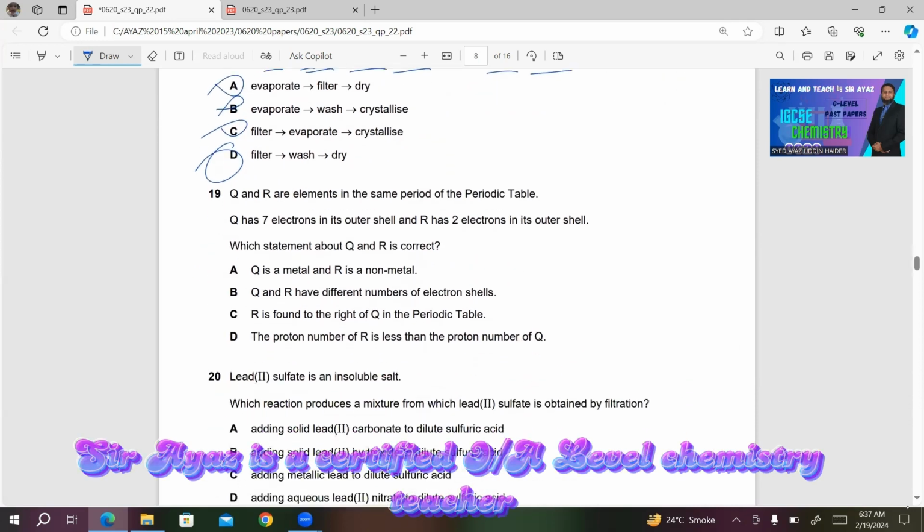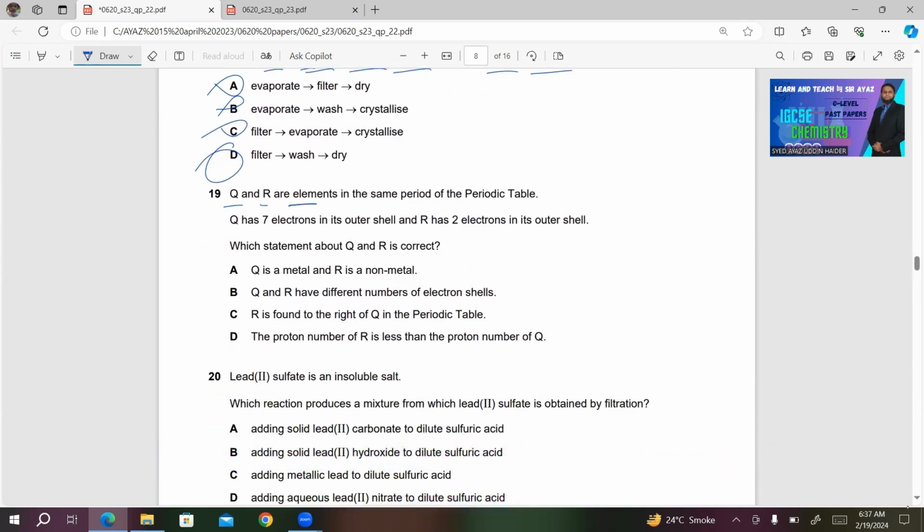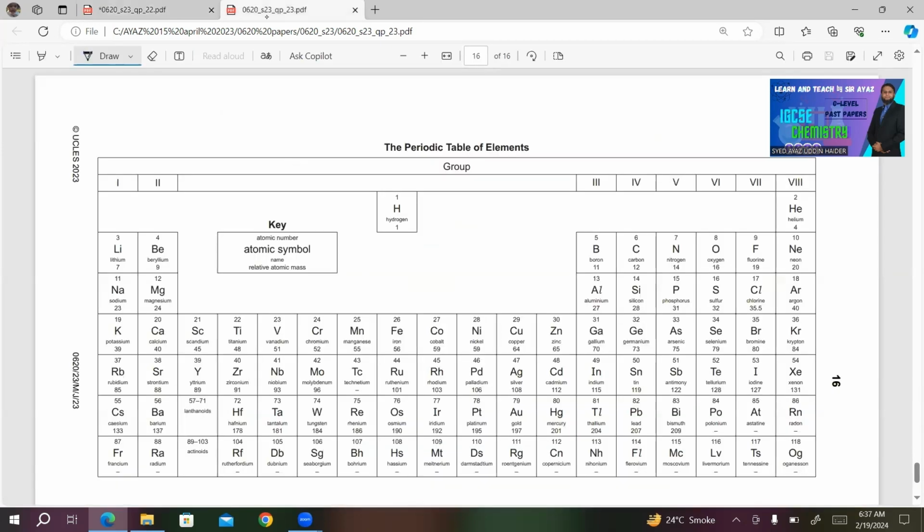Number 19, Q and R are elements in the same period of the periodic table. Q has 7 electrons in its outer shell and R has 2 electrons in its outer shell. Which statement about Q and R is correct? Now both Q and R are in the same period. So this is the periodic table, group 7 and group 2. 7 valence electrons means it must be in group 7. 2 valence electrons means it must be in group 2.